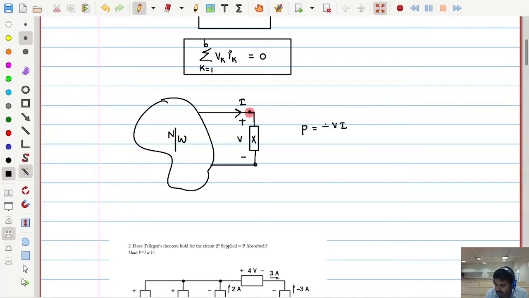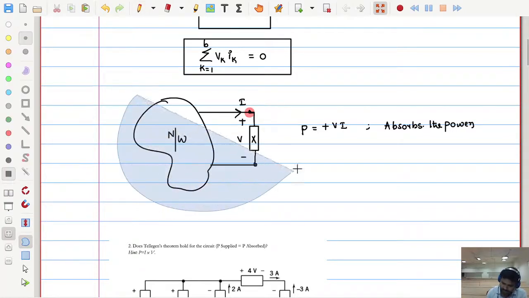If it enters at the positive terminal, the power will be positive. If the power is positive, what we see? The element absorbs the power. If the power sign is positive, it absorbs the power.